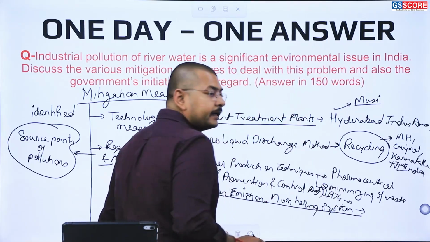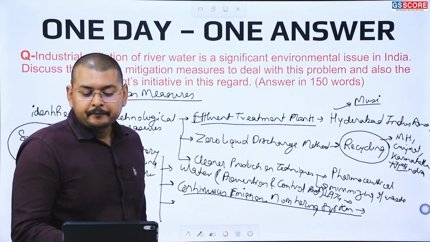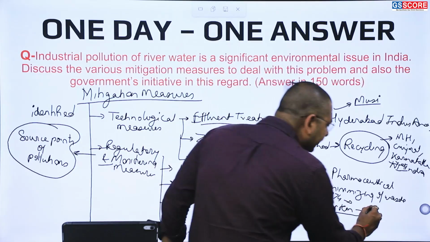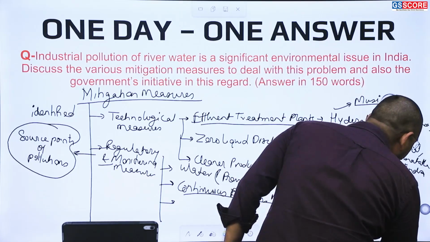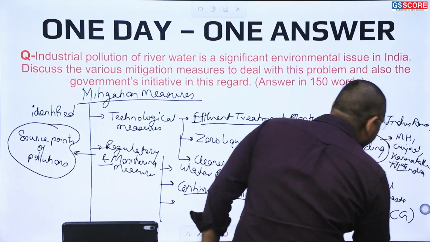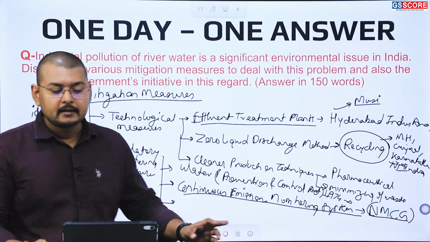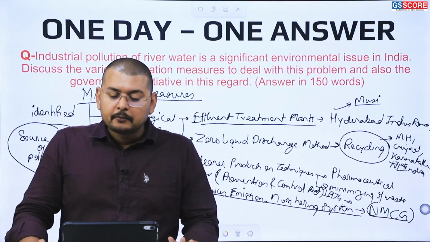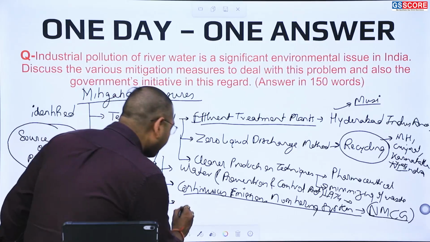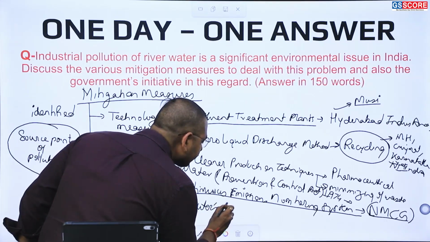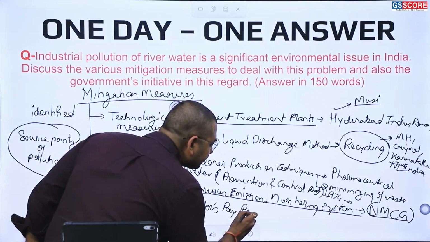So this particular monitoring system has been implemented over the National Mission for Clean Ganga, to monitor the water sources over these regions. Apart from this, there is the polluters pay principle.